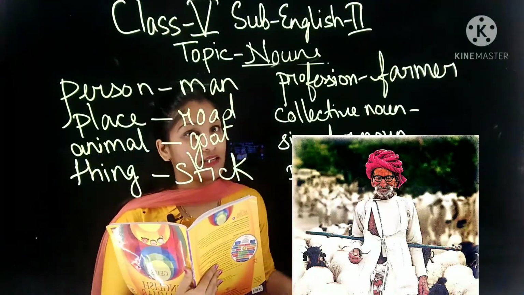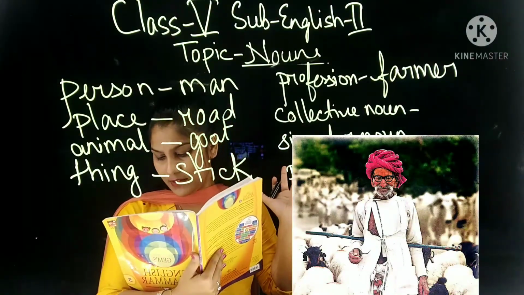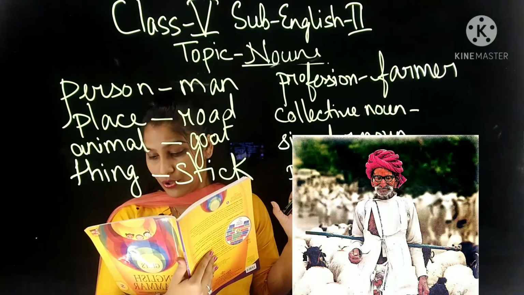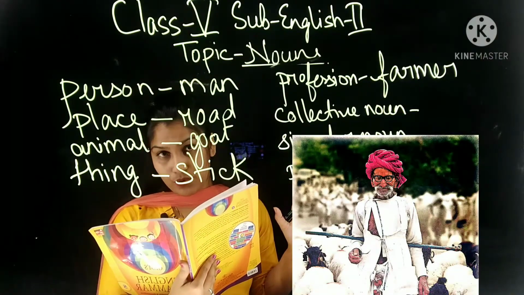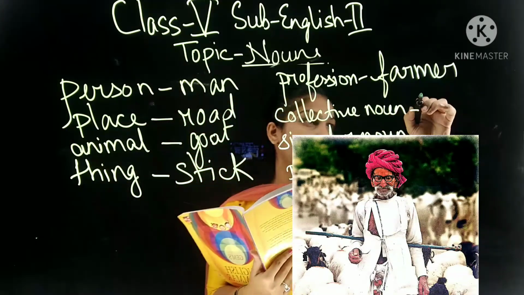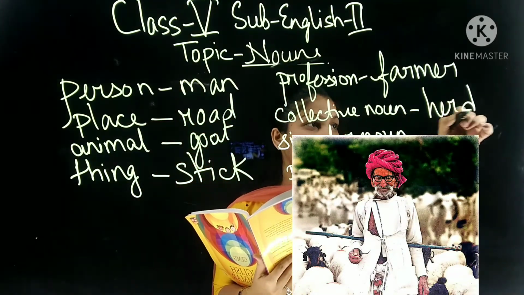Okay, collective noun, that is the group of things. What group can you see here? You can see a group of cows, and sheep also. So what can we use for this group of cows? A herd of cows. So we will use the collective noun herd.